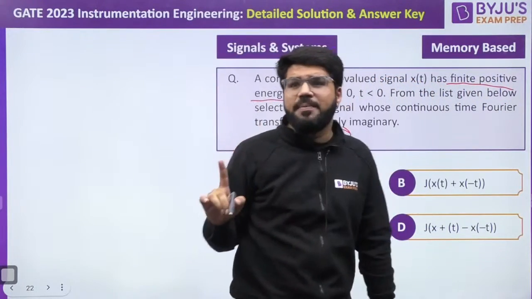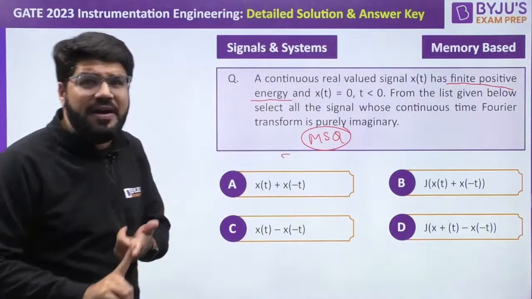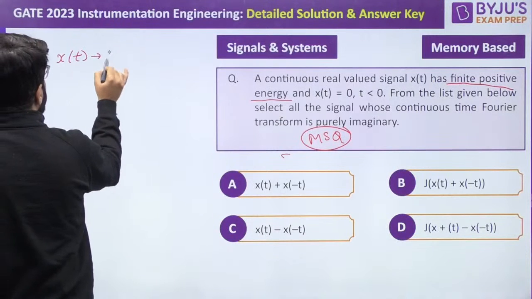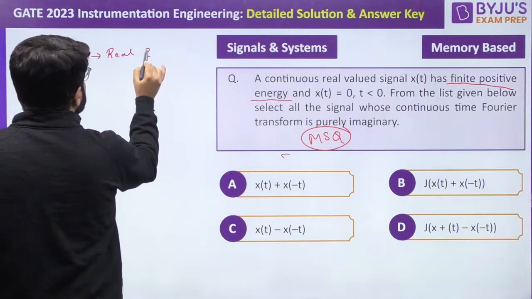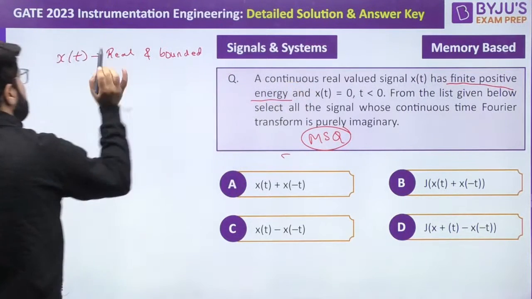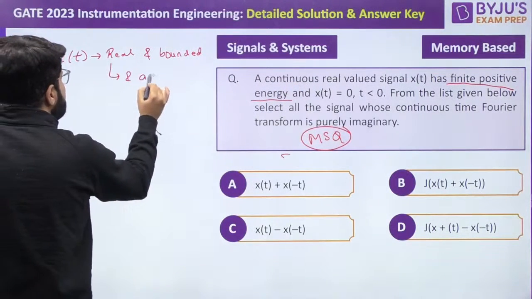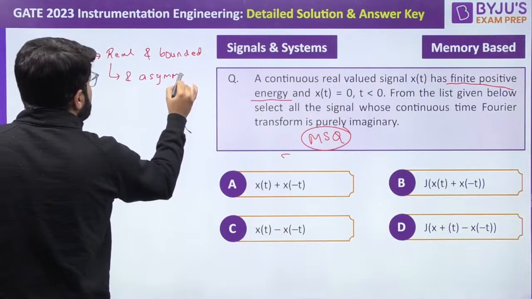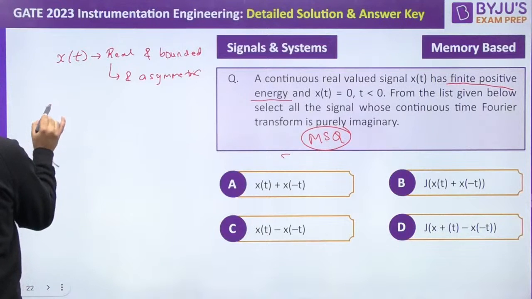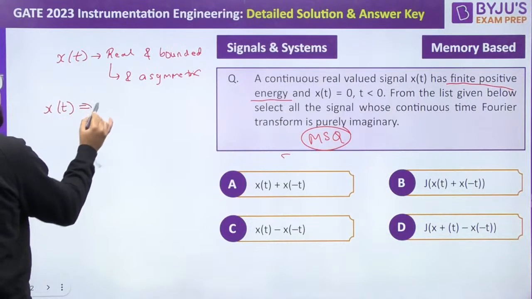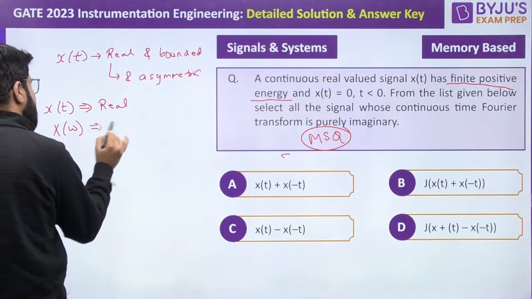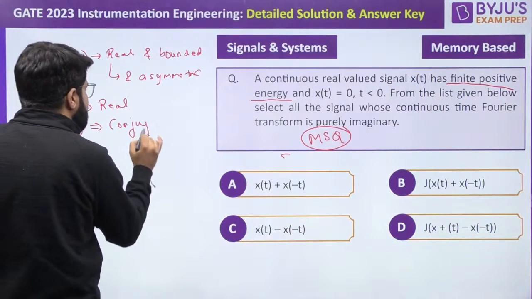Matlab it's going to be square integrable, area under the square of the function will be finite. So, what is the condition that I have? x(t) is actually real, as well as bounded, but it is not showing any symmetry because x(t) is 0 for t less than 0. It is real and in a sense asymmetric. It is neither even symmetric nor odd symmetric. Okay, now because x(t) is real, I will only take it to be real then. What is the Fourier transform, dear? If a signal is real, Fourier transform is said to be conjugate symmetric.